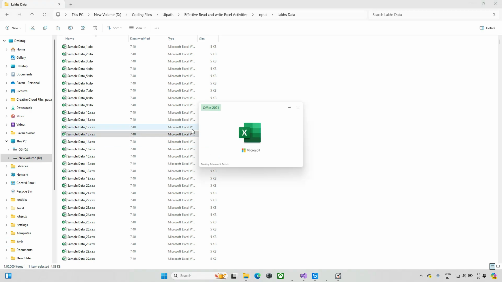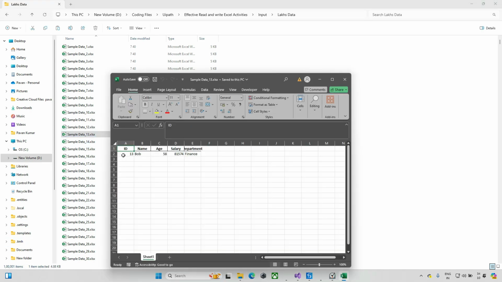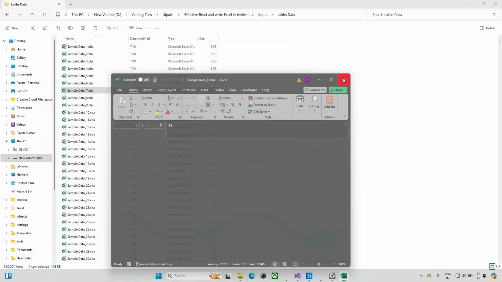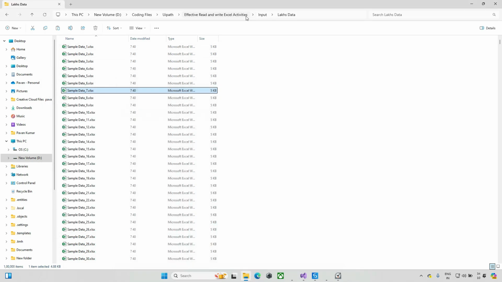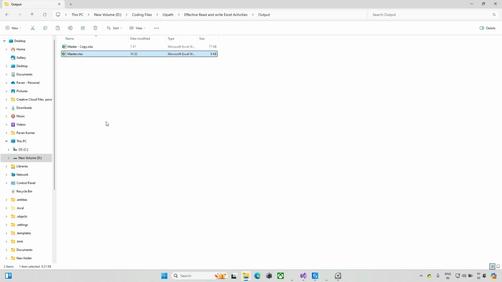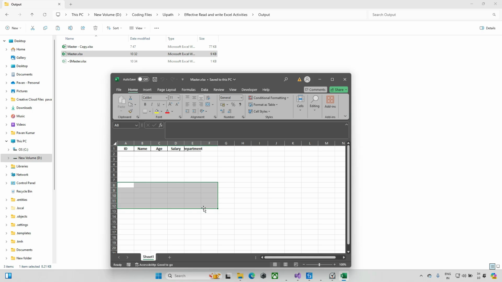Here is the same data with 5 columns, but the data is a bit different. When I open some of these Excel files, they all have just one row. This is the input, and I need to segregate these files and update them into one more file, which we call the master.xlsx file. As of now this file is empty.